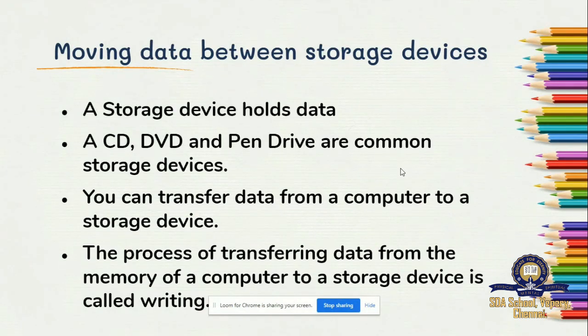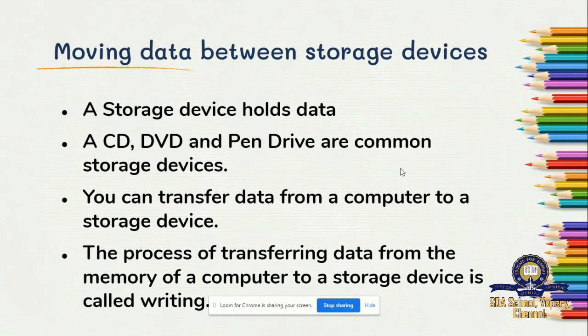The process of transferring data from the memory of a computer to a storage device is called writing. Suppose you're transferring the data from your computer and storing it on a CD, it is called writing.